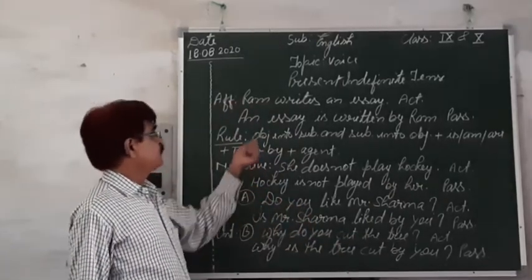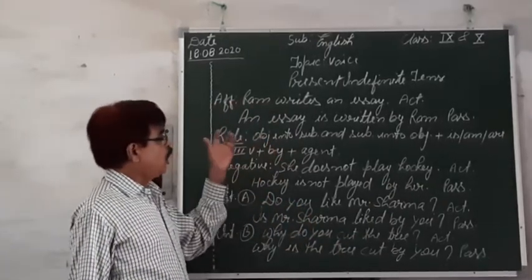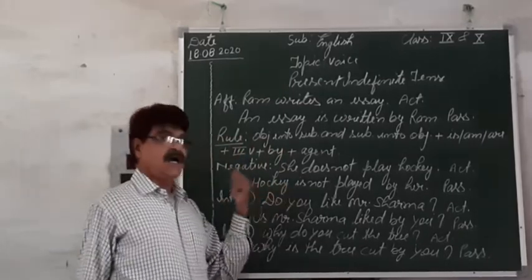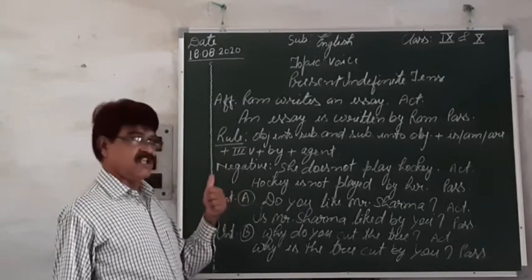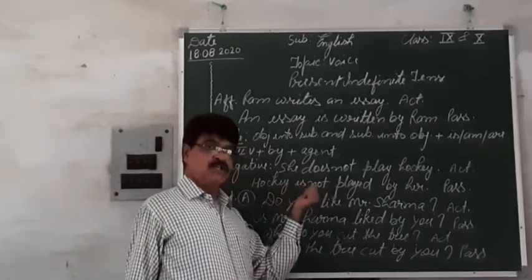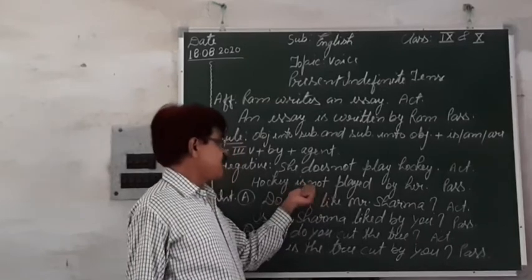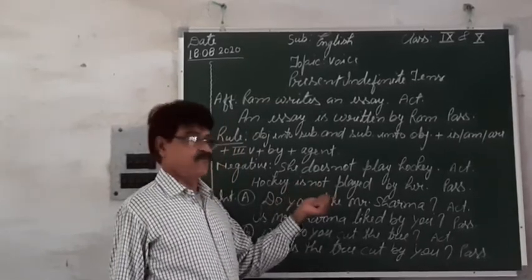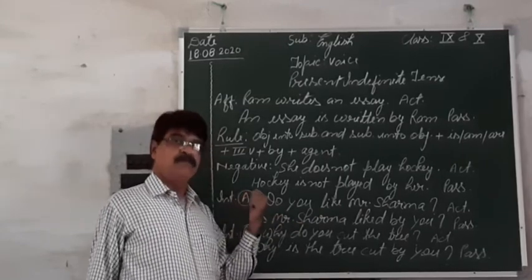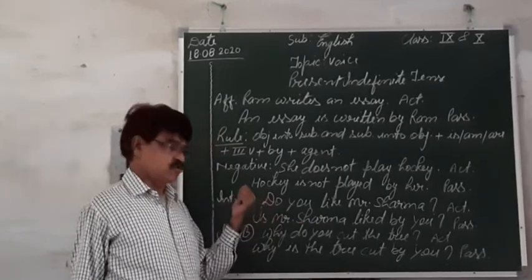So all the rules in affirmative and negative are the same, only one thing is there, you are to place not just after the helping verb. I think you have understood this rule also.